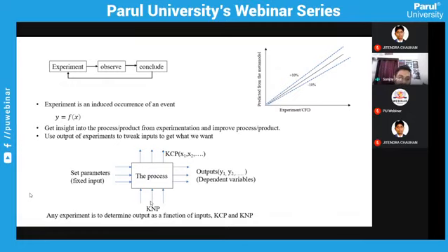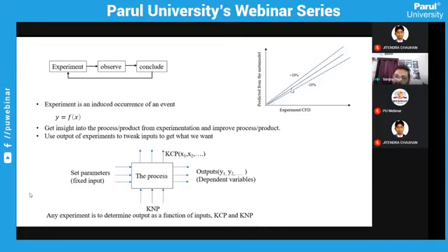So any experiment is to determine the output which you are going to get in terms of the independent variables, key control parameters, and fixed inputs. So this is the total thing which we are looking into. Finally, whatever results you are predicting, the function you have must match the experiment or CFD. There should not be any gap between the meta model prediction and the experiment or CFD.